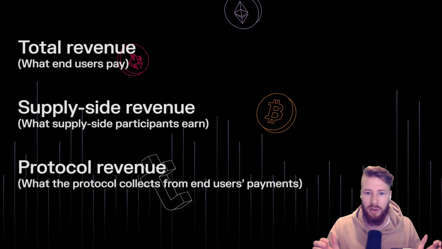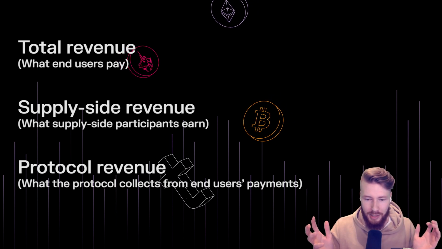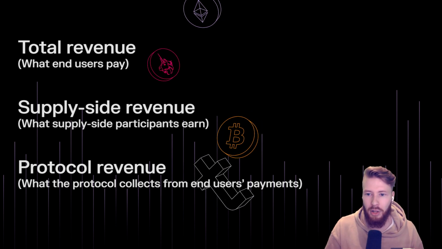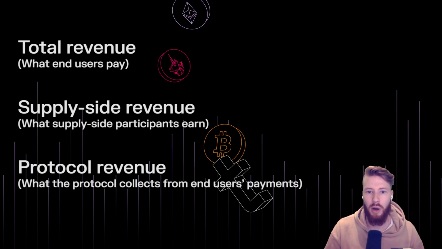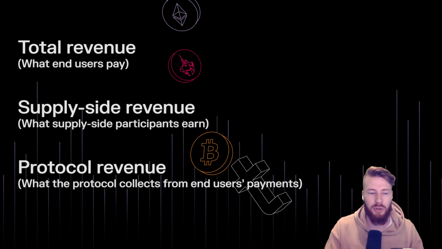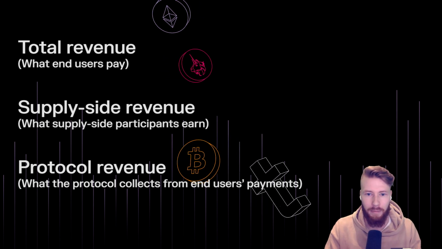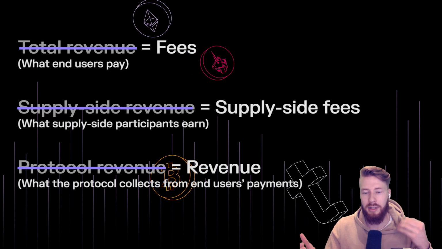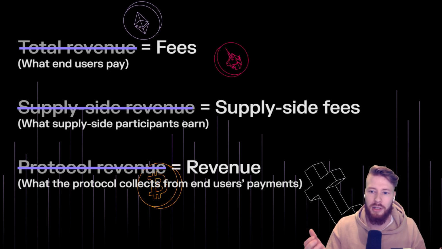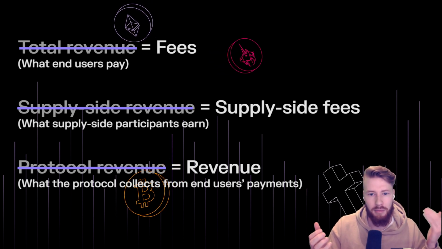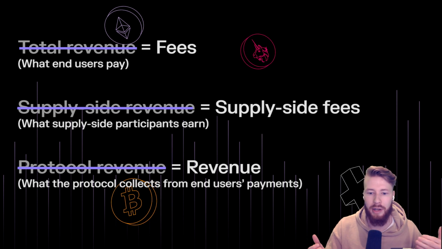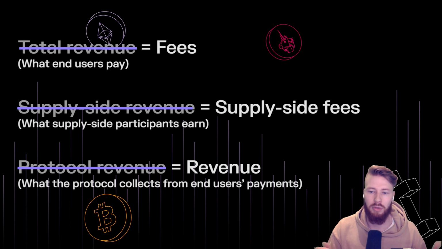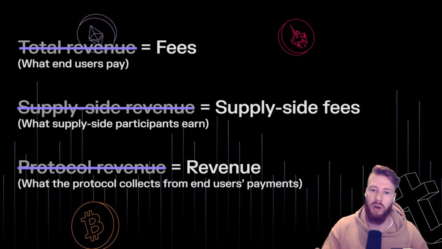Previously, we had 3 revenue metrics: total revenue, supply-side revenue, and protocol revenue. To improve the accuracy of our methodology and avoid misunderstandings in terms of what revenue actually means in crypto, these metrics have now been updated to the following. Total revenue is now fees, as it showcases the amount of fees that end users pay. Supply-side revenue is now supply-side fees, showing the amount of fees earned by supply-side participants, so lenders, validators, liquidity providers, etc. And then protocol revenue is now just revenue, as it represents the portion of fees that the protocols capture